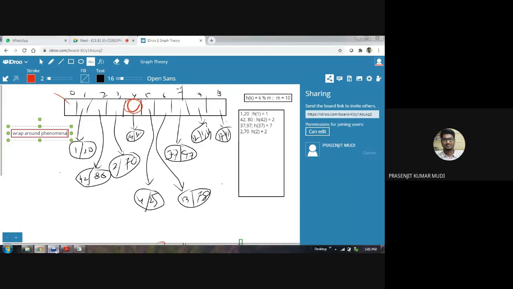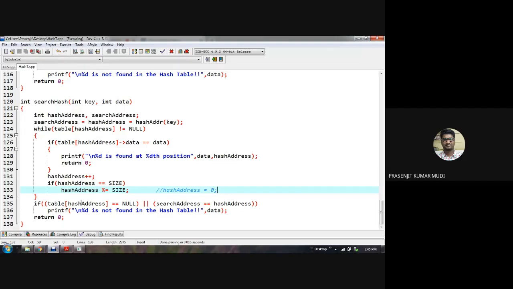So we are checking whether the hash address has become the initial starting address, that is the search address. Search address actually stores the initial hash key, and hash address is gradually changing, moving, shifting by one.